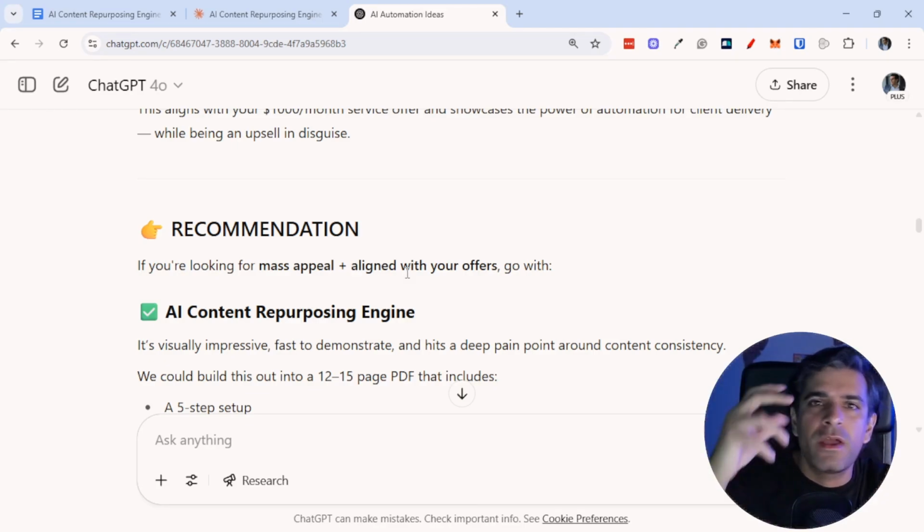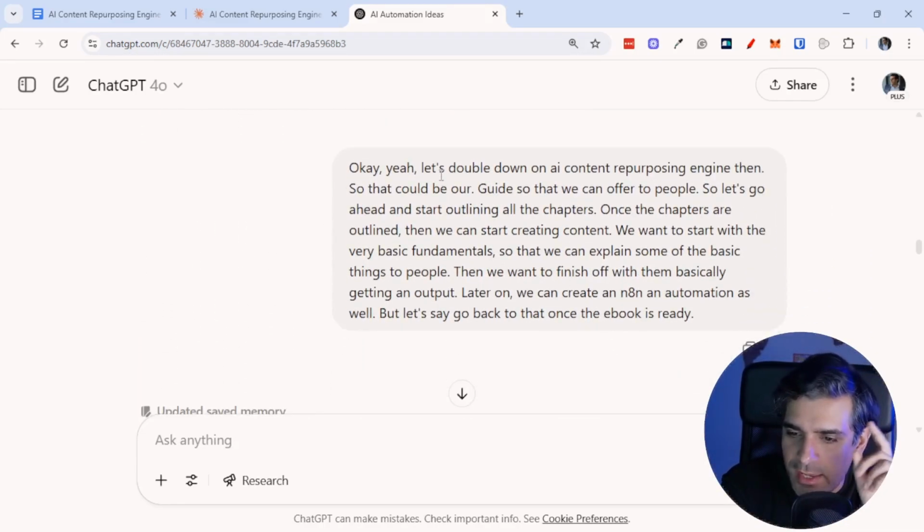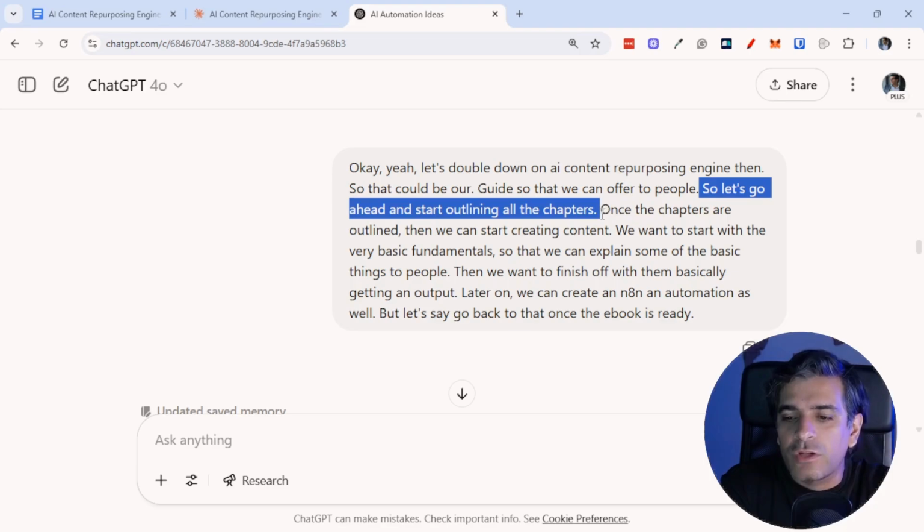I'd give it a brain dump and let it classify it, let it create something out of it. That's exactly what I did in this case as well. I said, okay, yeah, let's double down on AI content repurposing engine then. So that could be our guide so that we can offer it to people. So let's go ahead and start outlining the chapters.